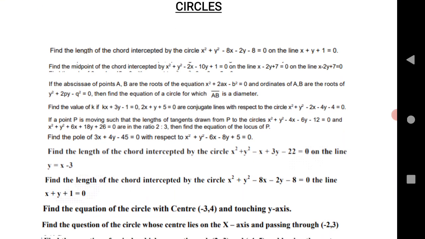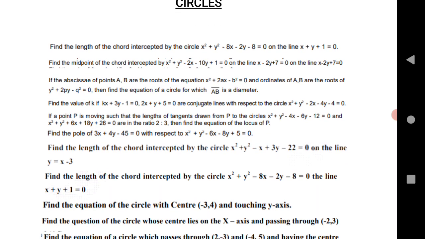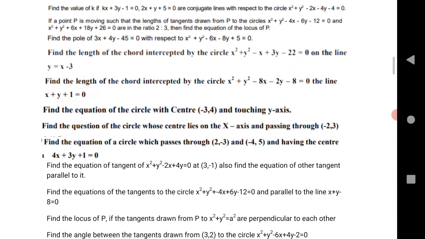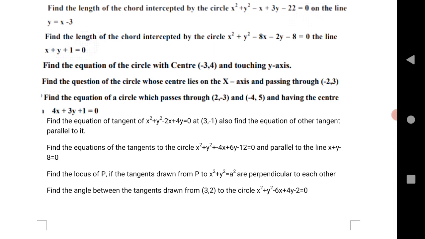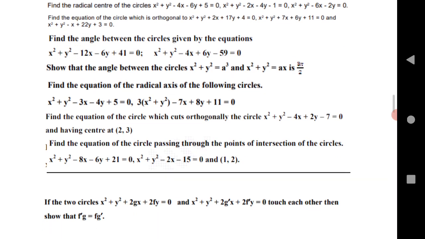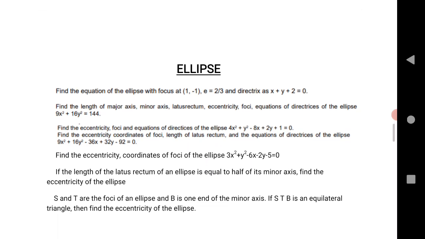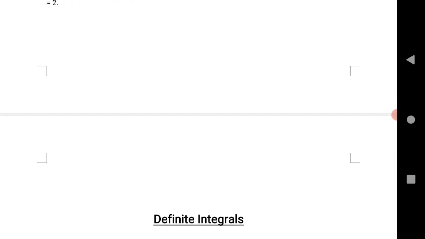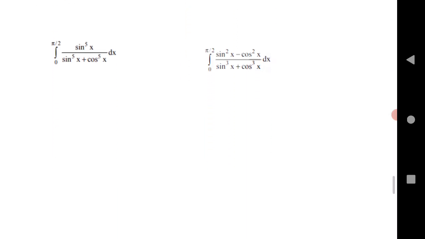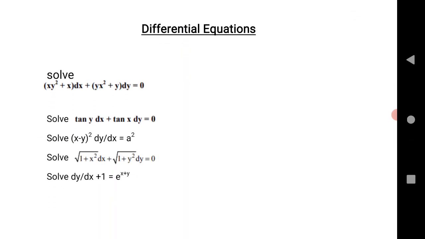Try your level best. And for TS and AP students, TS students, you are lucky nowadays. Why? Because you got 50% extra choice. So TS students, if you practice all this, and AP students, if you practice all this, that will definitely fetch you maximum marks. If you have any doubt, in our next video we will also put the most important VSAQs for 2B.